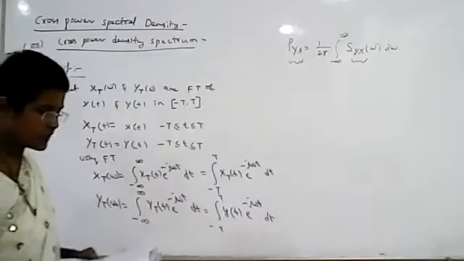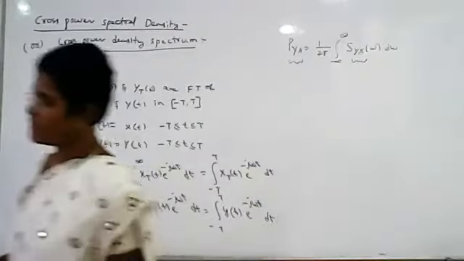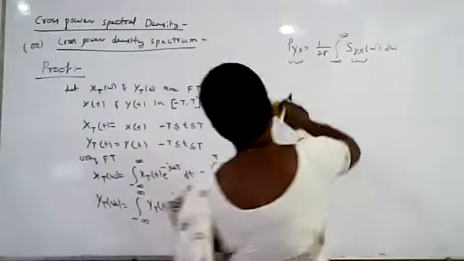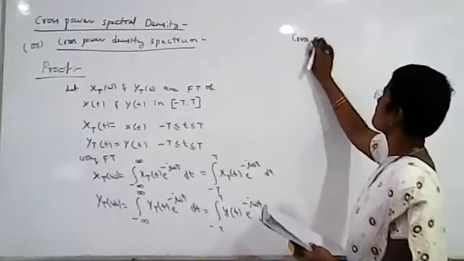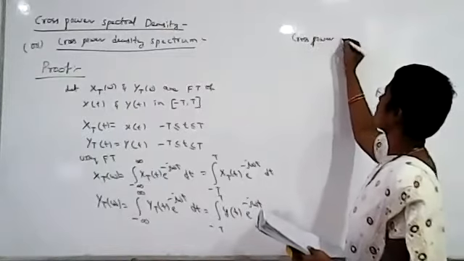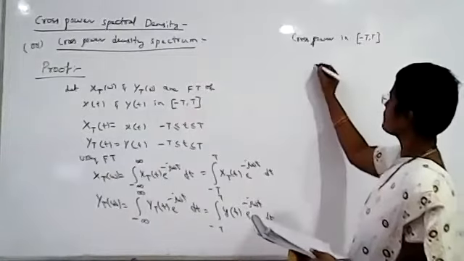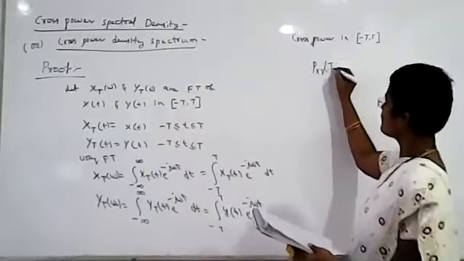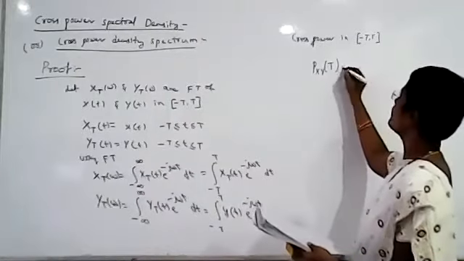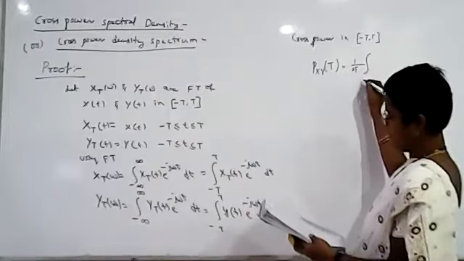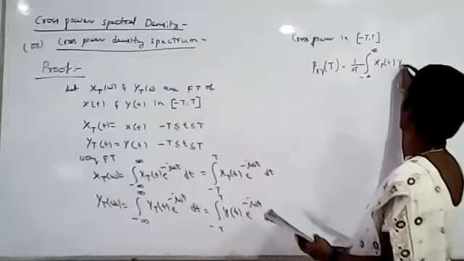Now the cross power in two random processes x of t, y of t, in the interval minus T to plus T, is defined as PxyT equal to 1 by 2T integral from minus infinity to plus infinity of xT of t yT of t dt.